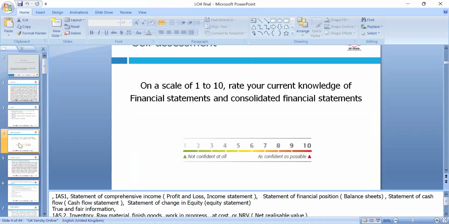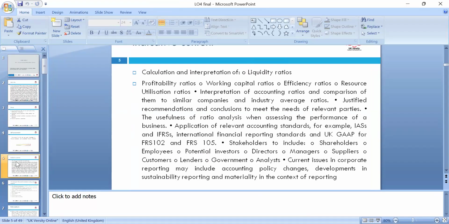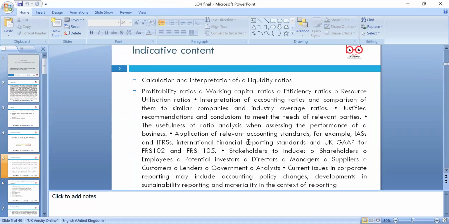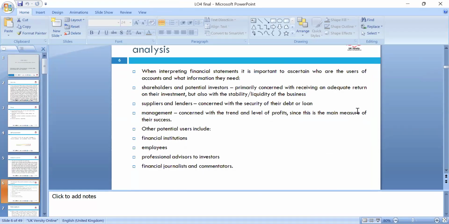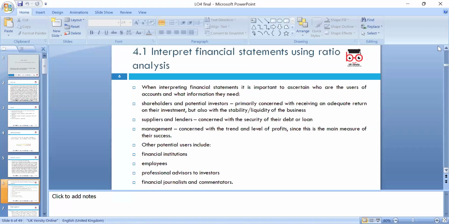This week we're looking at the financial statements you're already very well aware of, and within that, the financial ratios. We'll go through different types of ratios. This indicative content will address all types of ratios and how we can measure the financial performance of the company. So 4.1: interpret the financial statements using ratios. Of course, people will not look only at the financial ratios. Maybe the ratios looked good before COVID-19 and the company's performance was absolutely fine, but COVID-19 happened, so we have to look at the current environment as well.